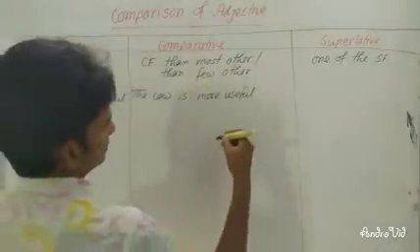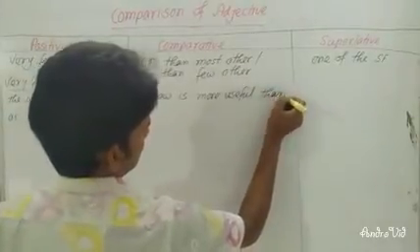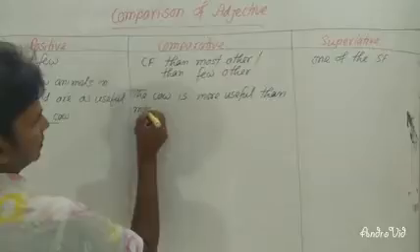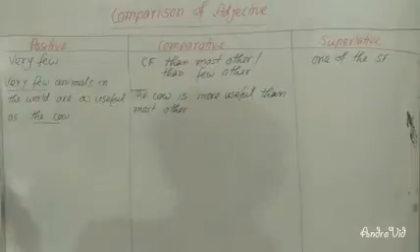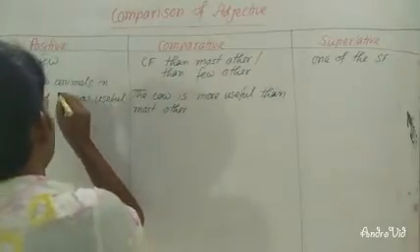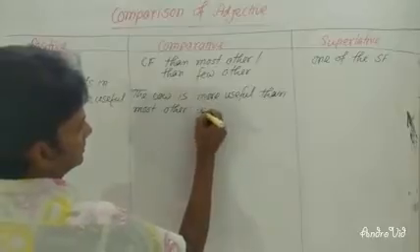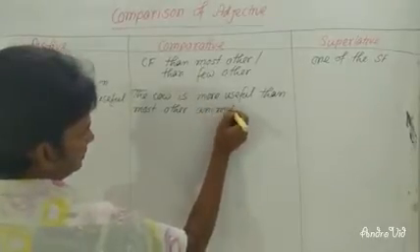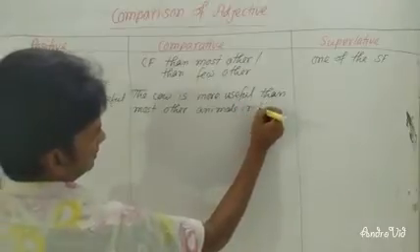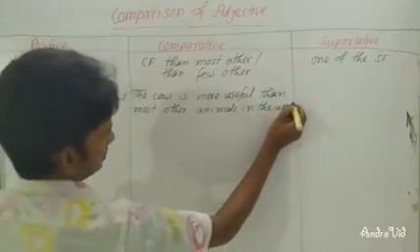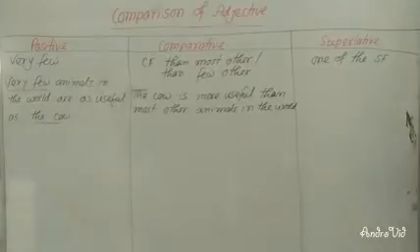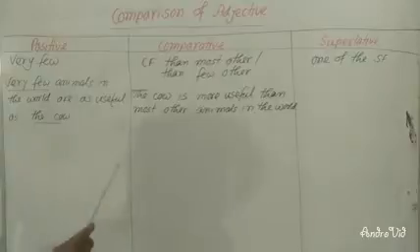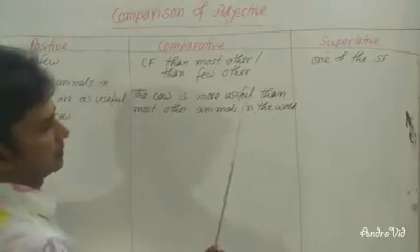You can write one of them. Then you write the rest of the sentence, the words you have after 'useful'. The sentence is: very few animals in the world are as useful as the cow. So you will have to write: the cow is more useful than most other animals in the world.